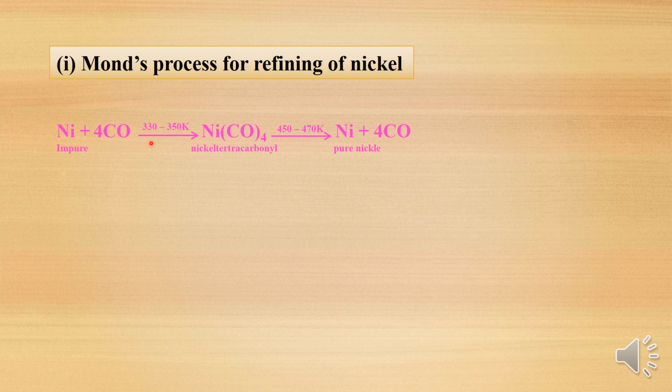at a temperature of 330 to 350 Kelvin. We are going to get nickel tetracarbonyl. It is a volatile compound. Now this nickel tetracarbonyl is further heated at 450 to 470 Kelvin to get pure nickel.